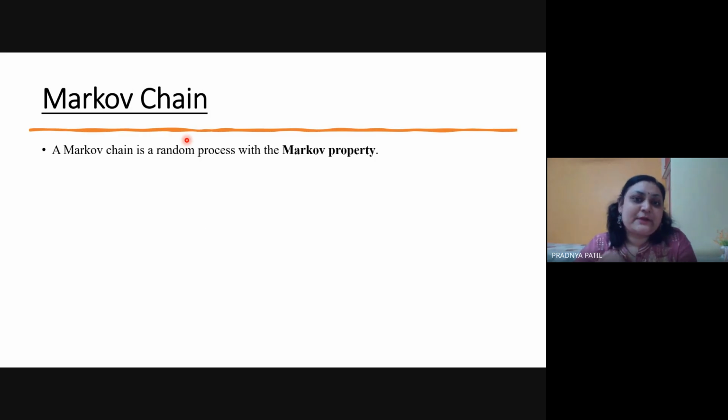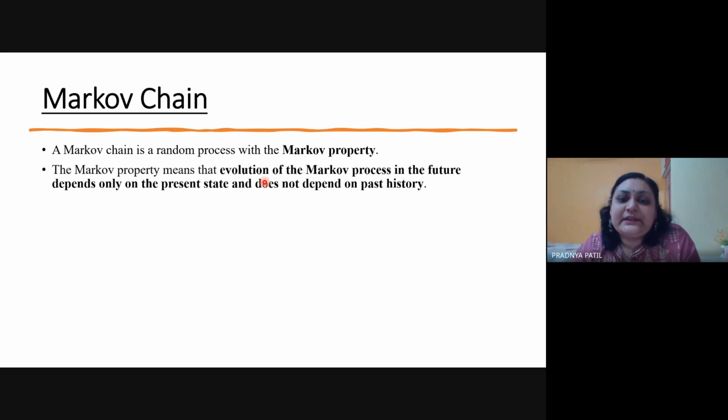So now when we say Markov chain, you have implemented this Markov chain in your practical, and at that time we discussed there are some Markov properties. So this Markov chain is a random process with Markov property, and this means that the evolution of the Markov process in the future depends only on the present state and does not depend on the past history. What does it mean? If you are working with a Bayesian network, you would need the entire historical data to model the future predictions. But in Markov chain, you would need the initial probability value. After that, you would need current data.